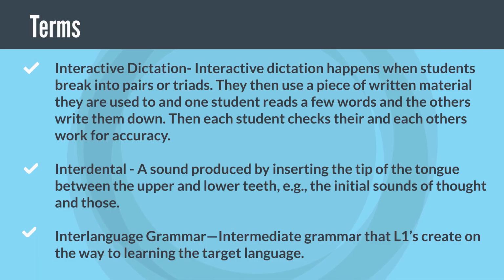Interactive dictation. Interactive dictation happens when students break into pairs or triads. They then use a piece of written material they are used to, and one student reads a few words and the others write them down. Then each student checks their and each other's work for accuracy.